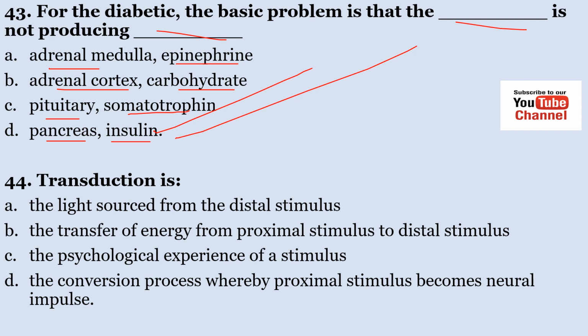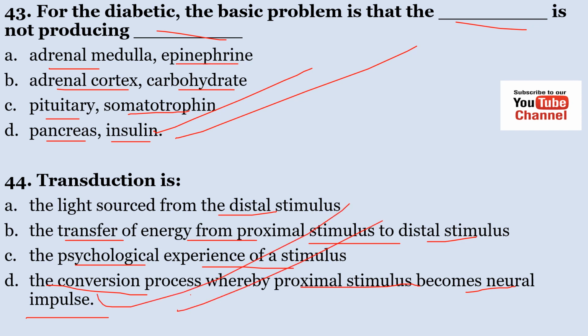Number 44, transduction is A. the light sourced from the distal stimulus, B. the transfer of energy from proximal stimulus to distal stimulus, C. the psychological experience of a stimulus, and D. the conversion process whereby proximal stimulus becomes neural impulse. Transduction is the conversion process whereby proximal stimulus becomes neural transmission. So the correct answer here is D.